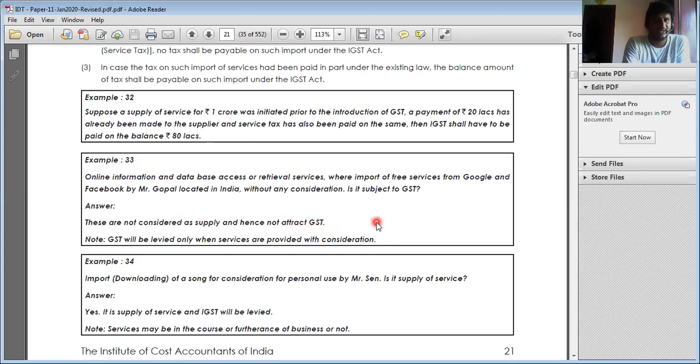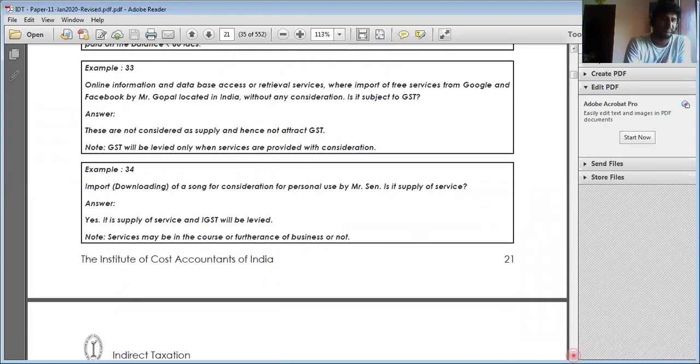Unless otherwise, it is not subject to section 7(1)(c). Next, import by downloading a song for consideration, for personal use. Again, I am just repeating: import of services plus consideration, whether it is for business purpose or not for business purpose, it is regarded as supply.